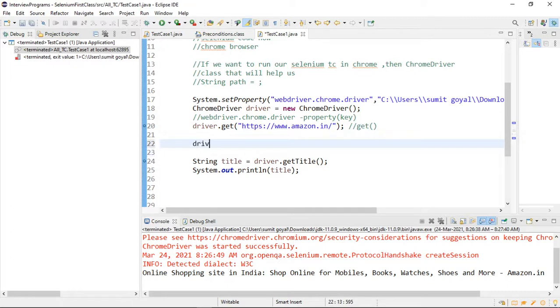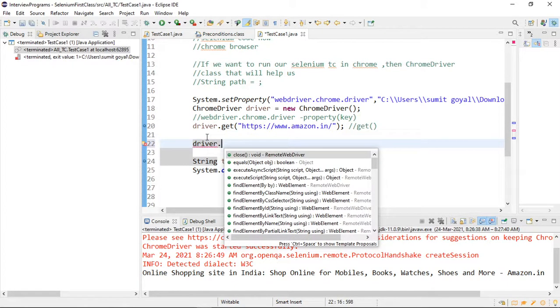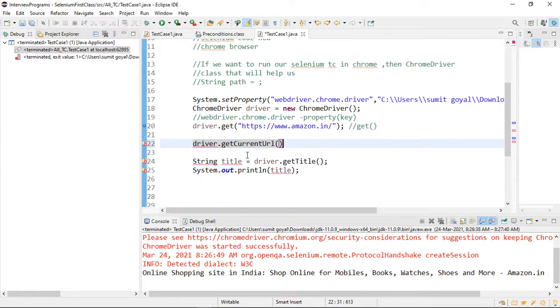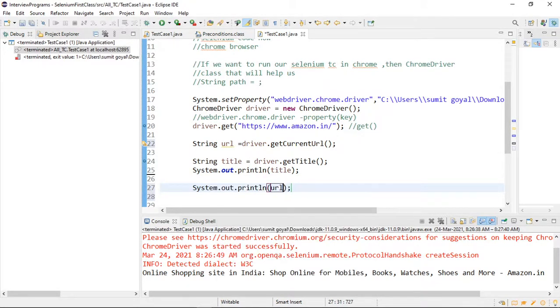If I say driver dot, I want to get the URL, so I will say URL. You can see getCurrentUrl is the method that will help us to get the URL which we have opened in our browser. String URL, and instead of title I will print URL this time, or let me print both. I will say URL, right?